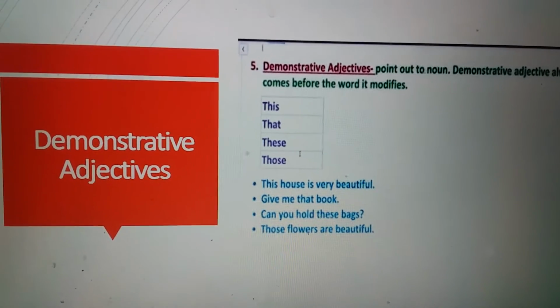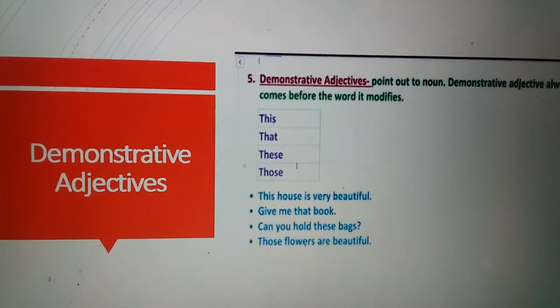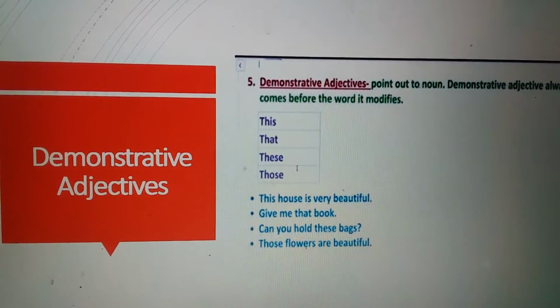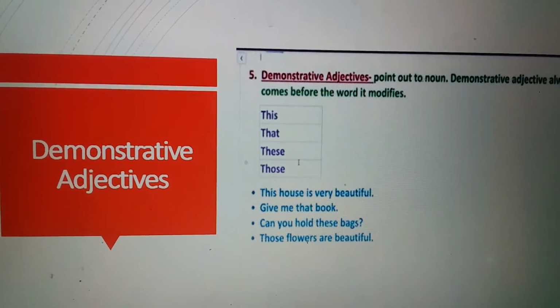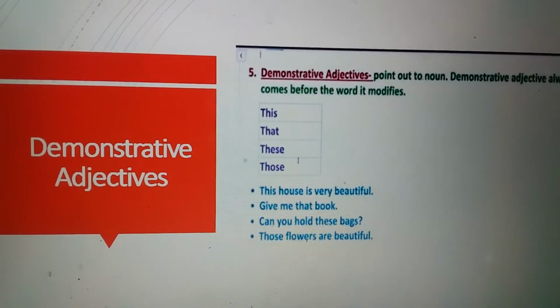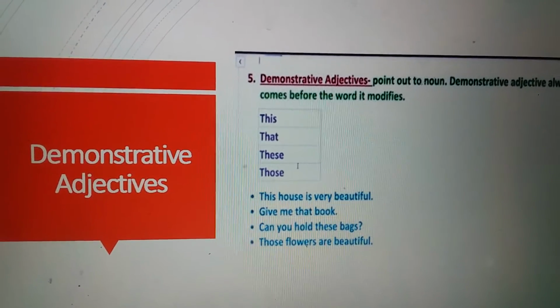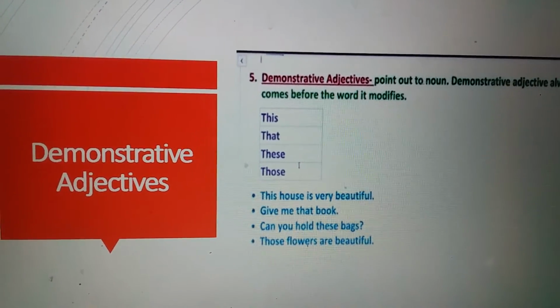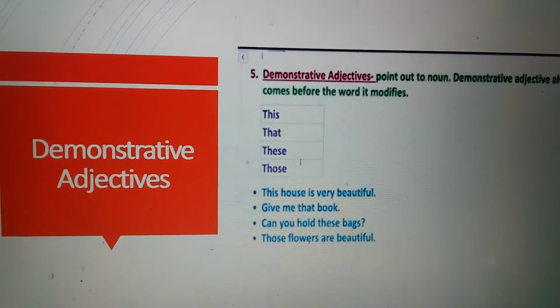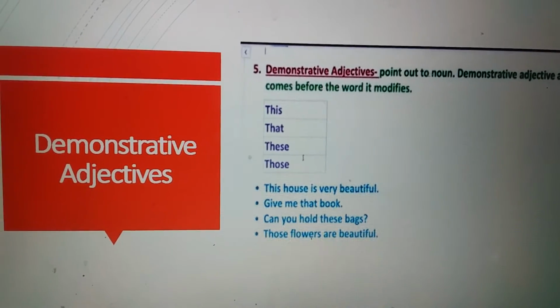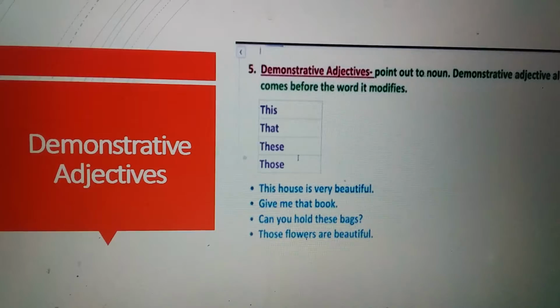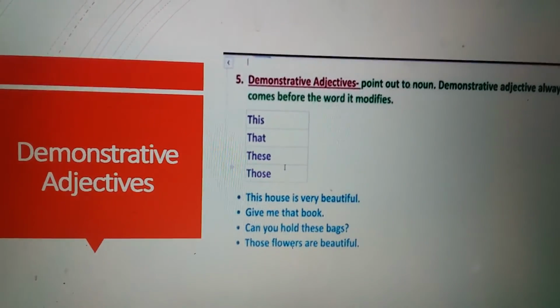See the example: this house is very beautiful. House. Which house? This house. This word is a demonstrative adjective. So remember, after this there is a noun. If there is no noun, then it will become a pronoun. I will explain that after this.